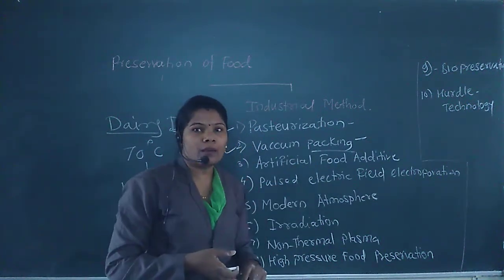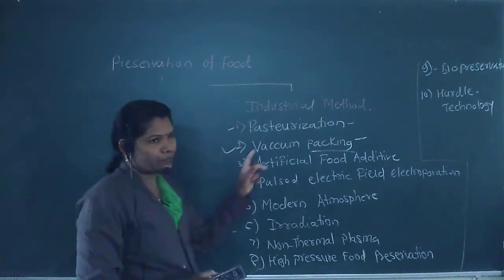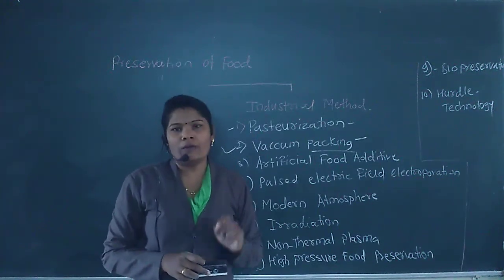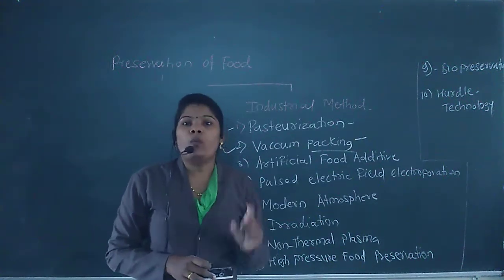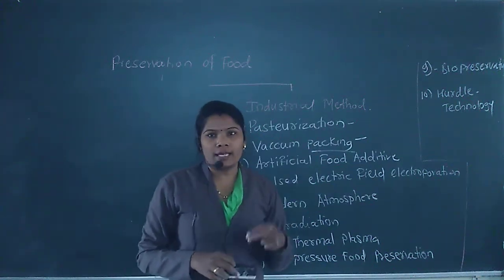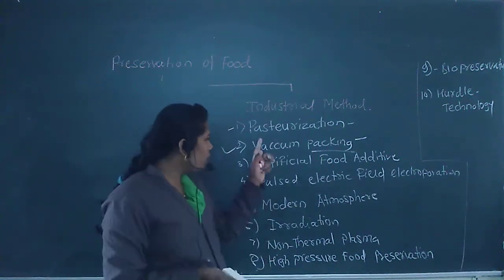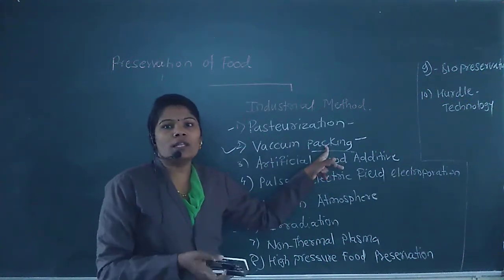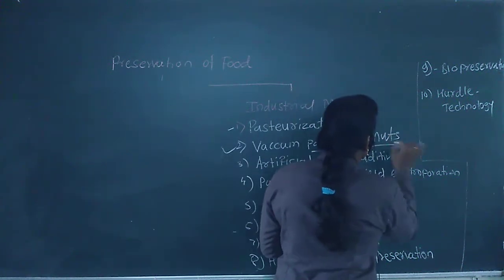Next, we learn the vacuum packing process. What happens in vacuum packing? Here we create a vacuum to store the food. A vacuum environment means there is an absence of any gases. We store the food in an airtight container where the gases are absent. Because of the absence of gases like oxygen, the oxidation reaction does not take place and our food gets preserved. That process is called vacuum packing. Mostly this process is used for the preservation of nuts.